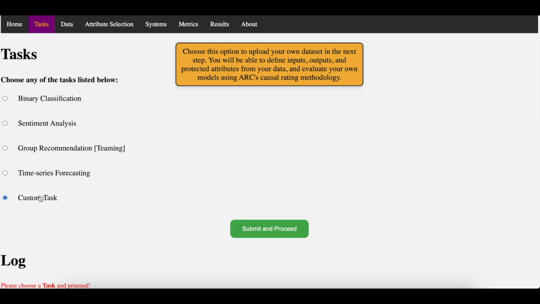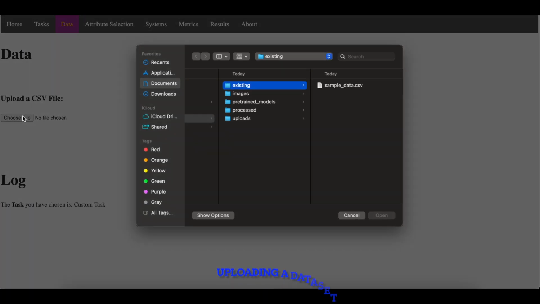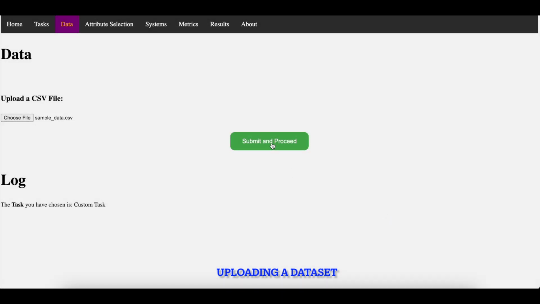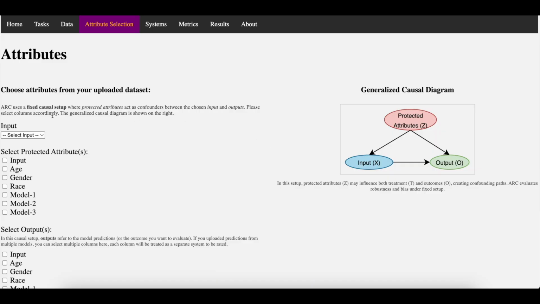We can also use ARC to evaluate custom models on a custom dataset. So let's go ahead and choose a custom task. Now we can upload our own dataset. I have a sample dataset with me here. So let's go ahead and choose that.